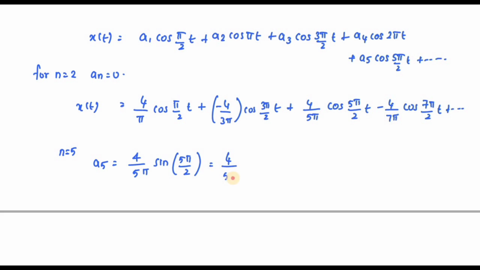So this I can write as 4 by 5 pi, sin of 2 pi plus pi by 2. So sin 2 pi is 0, and sin pi by 2 is 1. So you will get 4 divided by 5 pi.